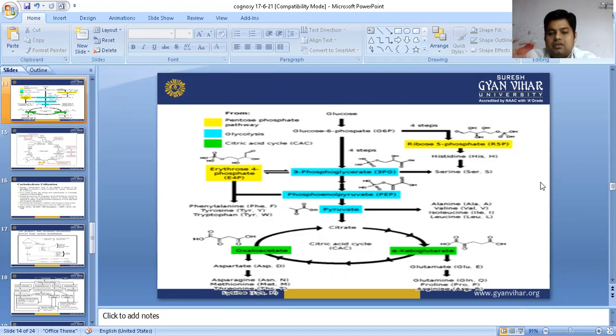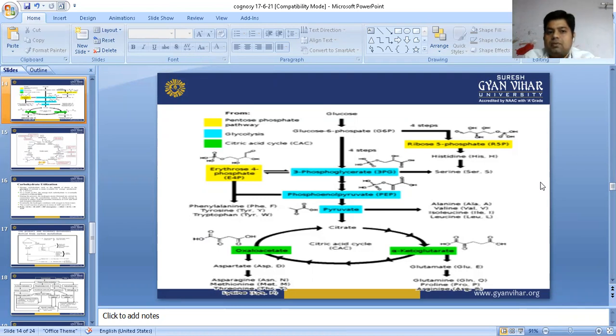And pyruvate is responsible for synthesis of alanine, valine, isoleucine, and leucine. So this is the major cycle of this pathway. In this pathway we can understand all 20 amino acids are going to form: histidine, serine, valine, isoleucine, lysine, glutamine, arginine, and proline, and aspartate, and lysine, methionine, tryptophan, phenylalanine, and the last one is asparagine.